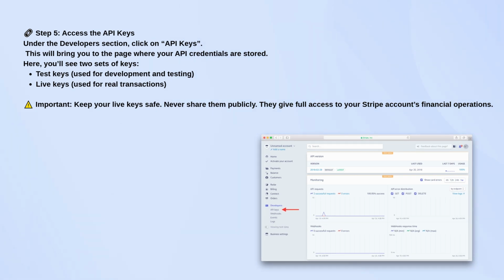You'll see something like a publishable key and a secret key under each environment, one set for test mode and one for live mode. The test keys are what you use while you're building or testing your app. The live keys are what you'll use when you're ready to go live and accept real payments.